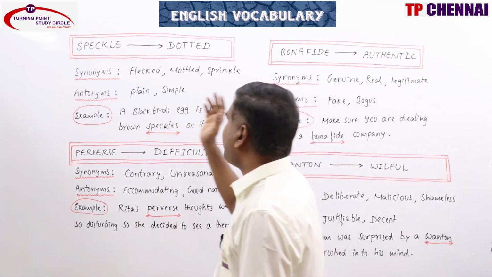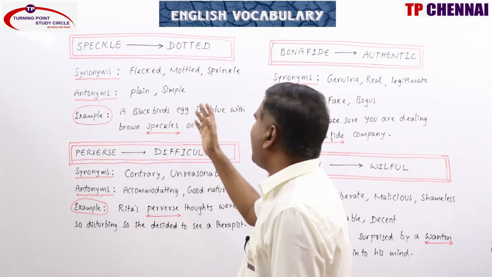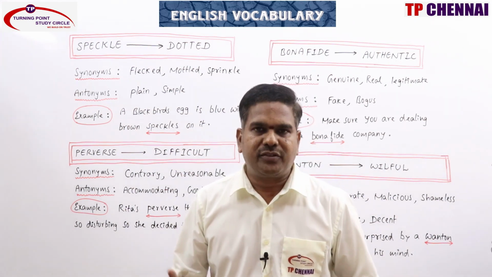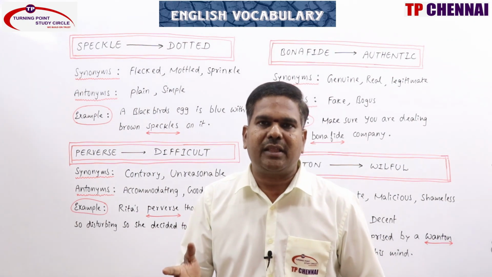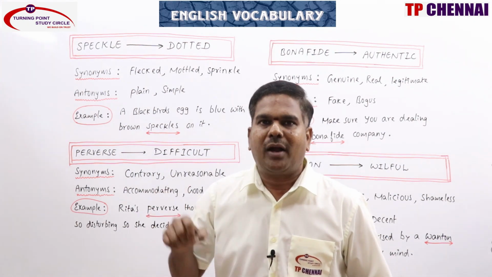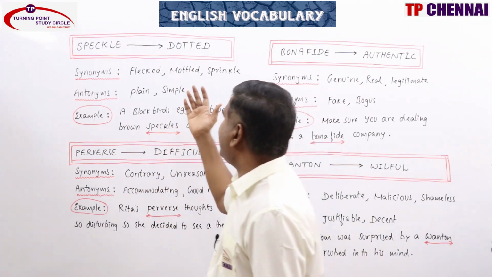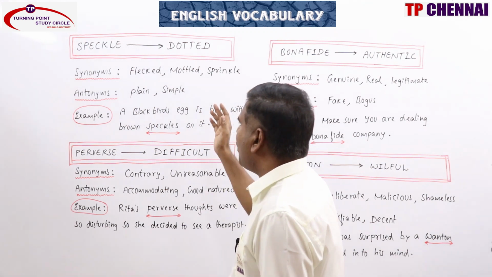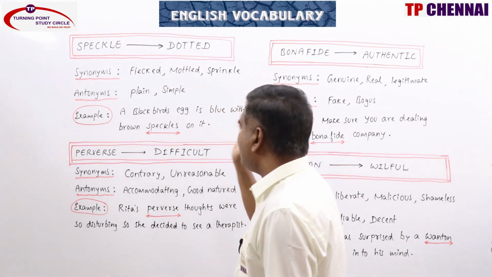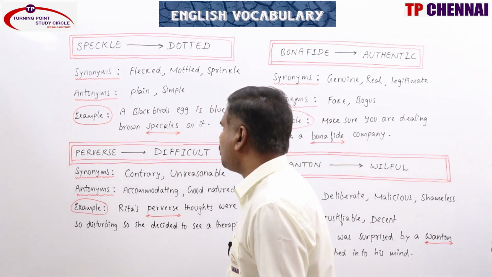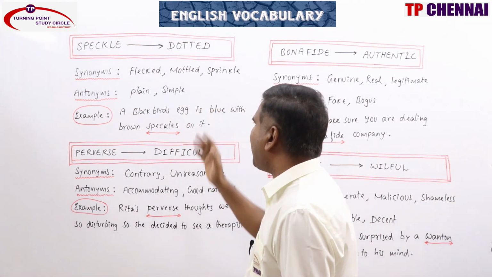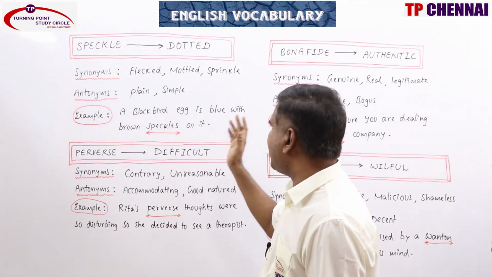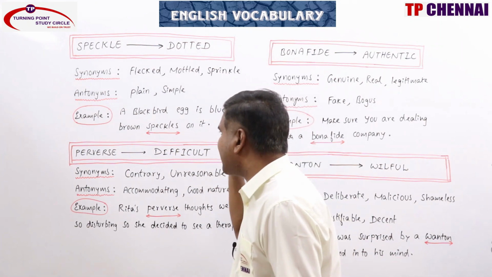Speckle: dotted, flecked, mottled, sprinkle. Suppose there is a white paper and you are sprinkling it with red color, so it will be spotted, dotted all over. That is what we call speckle. Synonyms: fleck, mottled, sprinkle, freckle, stud, dabble. Antonyms: plain, simple. Example: a blackbird egg is blue with brown speckles on it.